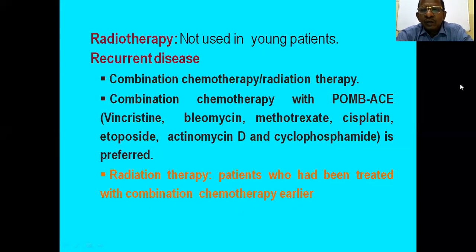This combination also can be used. About radiotherapy, in patients who had been treated with combination chemotherapy earlier, if there is recurrence, which can be shown by the tumor marker level, radiotherapy has a role.